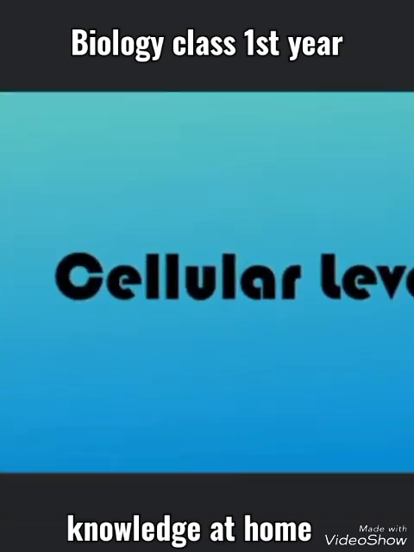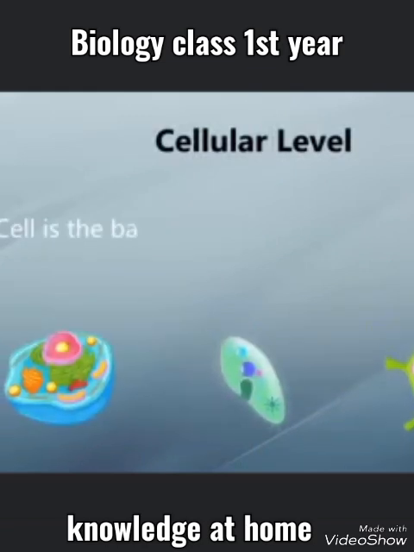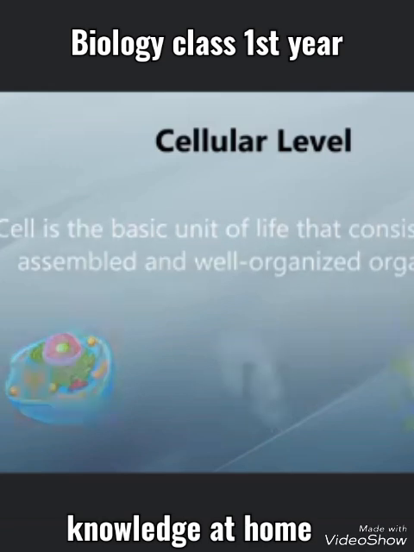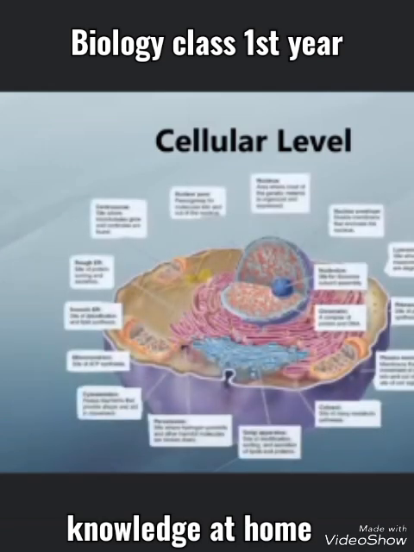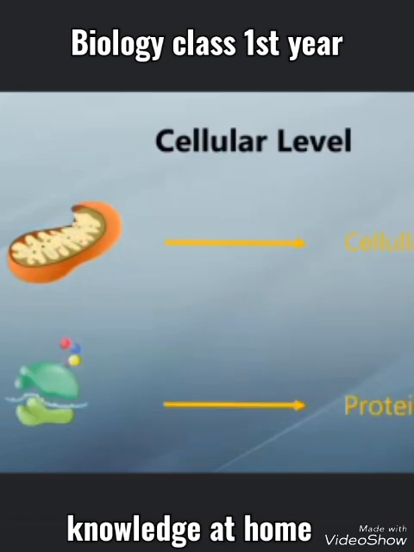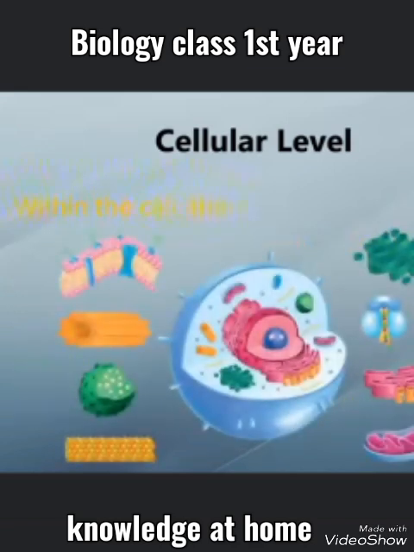Cellular level. A cell is the basic unit of life that consists of well-assembled and well-organized organelles. Each type of organelle is specialized to perform a specific function. For example, mitochondria are specialized for cellular respiration, and ribosomes are specialized for protein synthesis. Thus, within the cell, there is a division of labor.